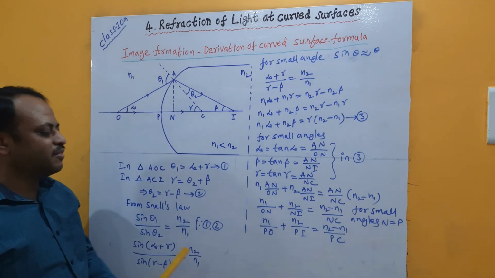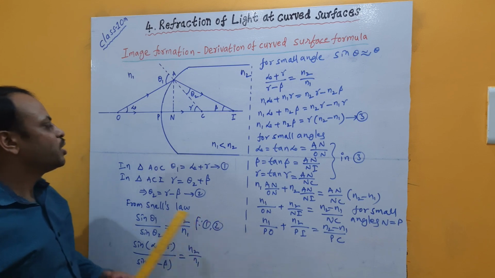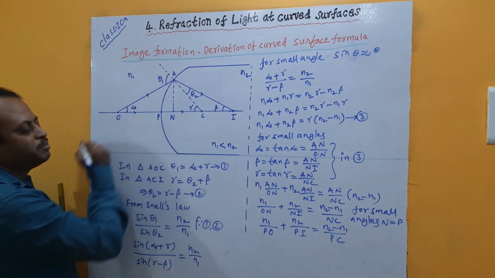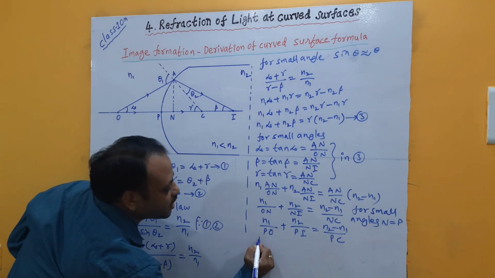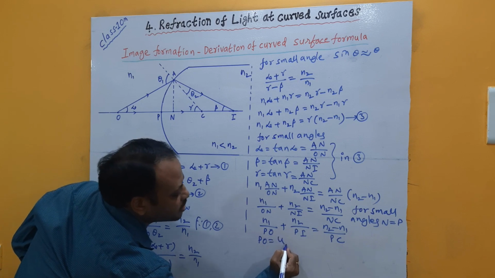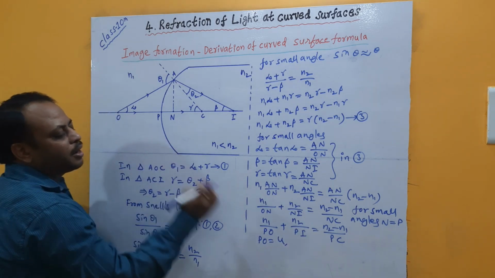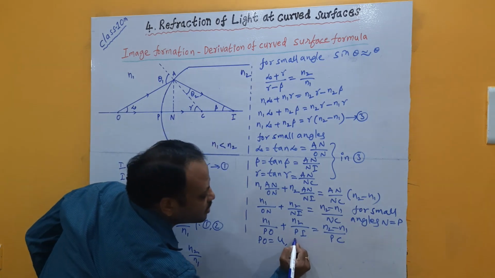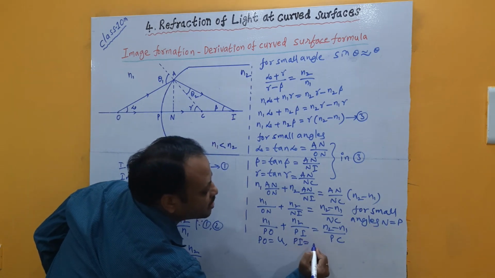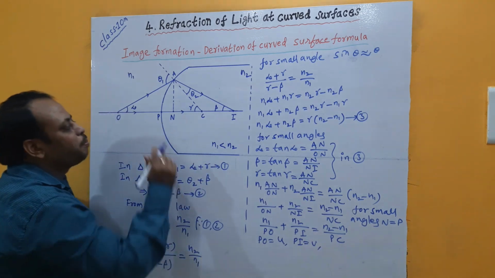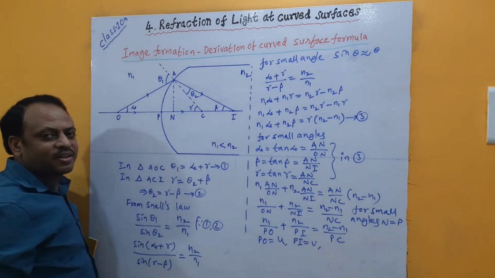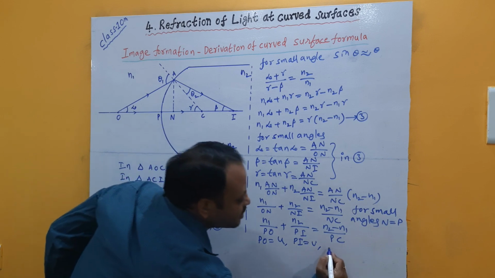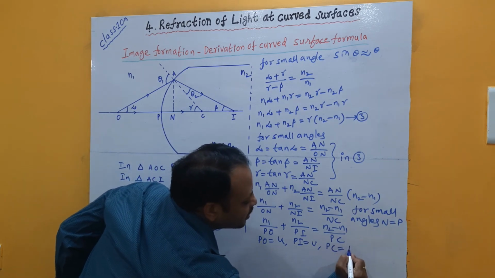Now observe the picture carefully. Here PO is the distance from pole to object, which can be written as object distance u. Similarly, PI is pole to image distance, which can be written as image distance v. And PC is pole to center of curvature distance, which is the radius of curvature.